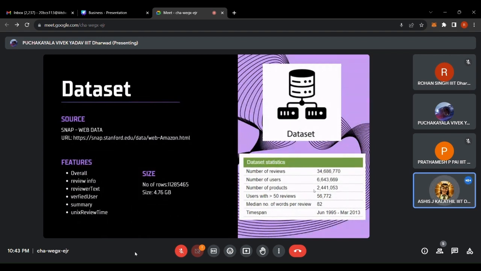The overall represents the overall rating or sentiment of each review. Review info contains additional review-related details. Reviewer text is the actual content of the reviews. Verified user indicates whether the reviewer is a verified Amazon user or not. The summary provides a concise summary or the title of each review.